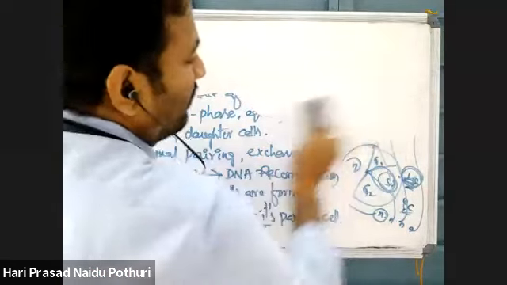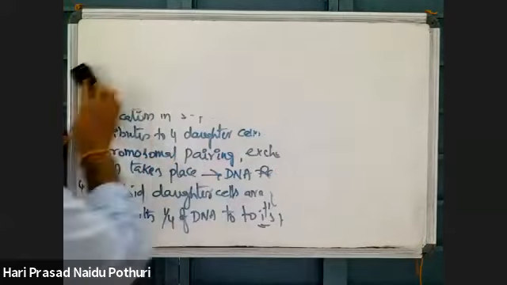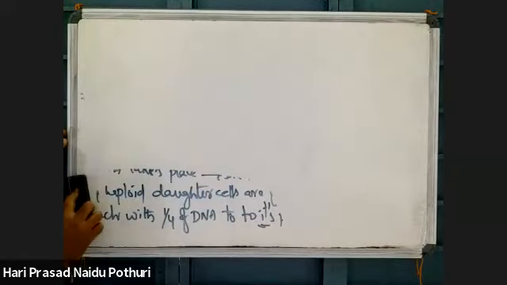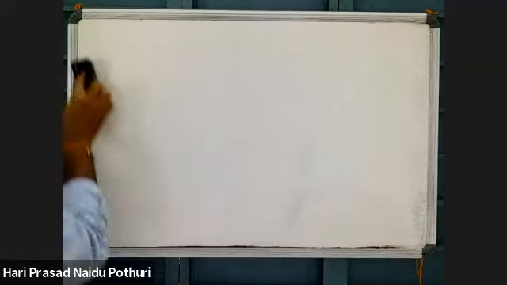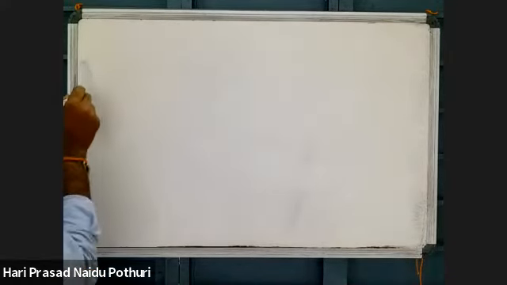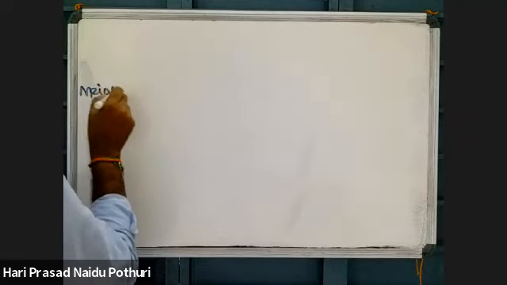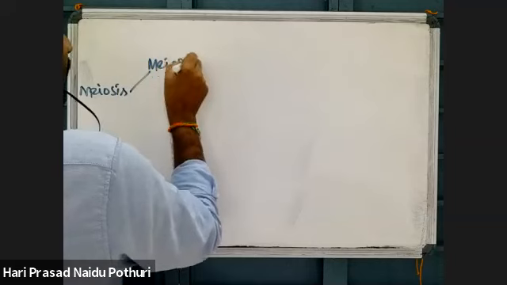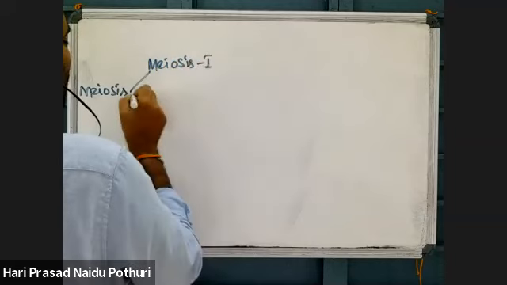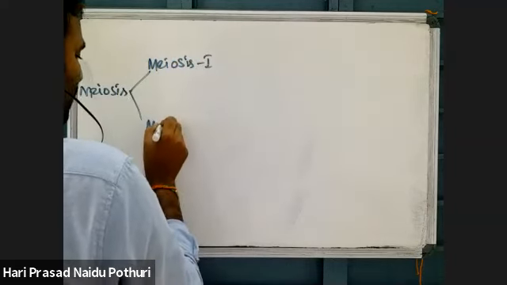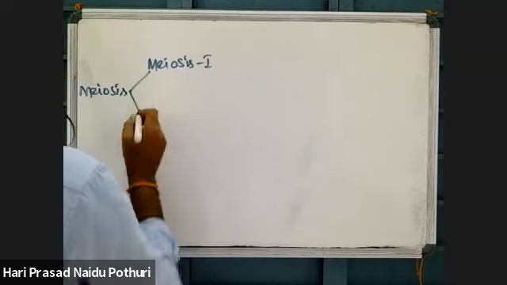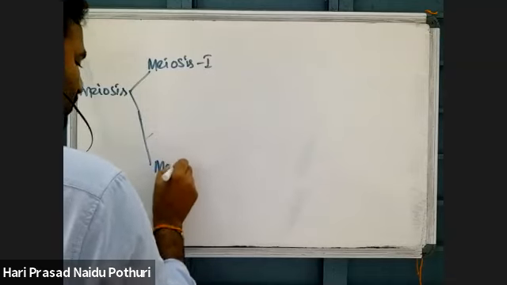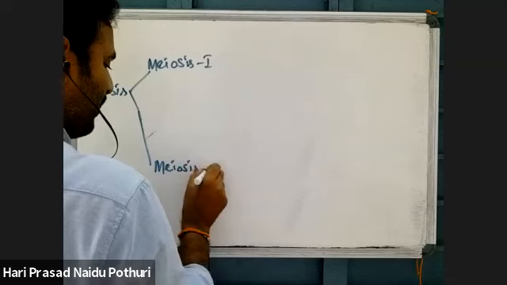Now, this meiosis is again divided into 2 major stages. Very complicated process it is. Meiosis is divided into meiosis 1 and meiosis 2.